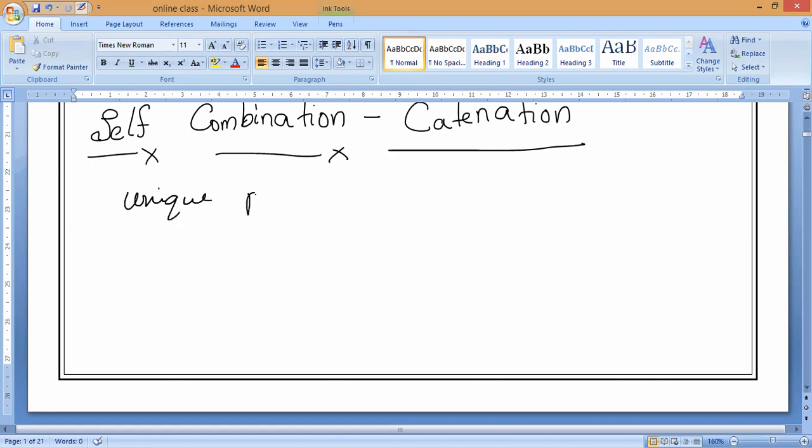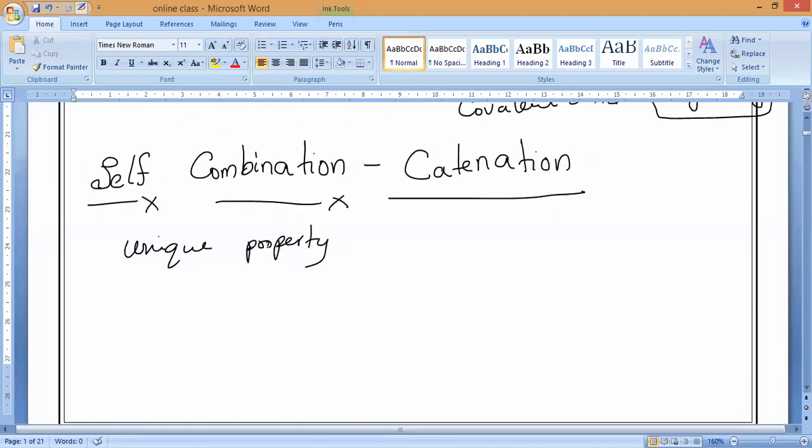Why I am saying it is the unique property, you can understand: I already said the covalent bond formed by carbon is very, very strong. Is it yes or no, guys? Due to that only, we can say self-combination or catenation is the unique property of carbon. There is no other element that will show this catenation. The formation of strong bonds by carbon atoms among themselves and with other elements makes carbon compounds especially stable, and this property is not shown by any other elements.